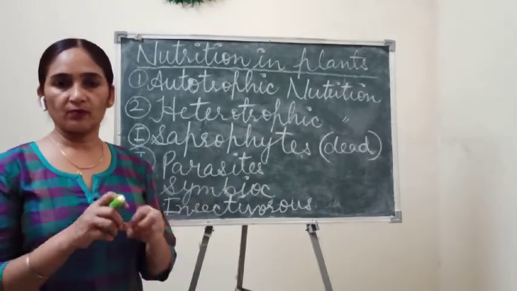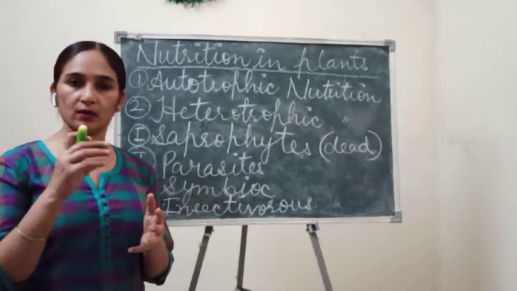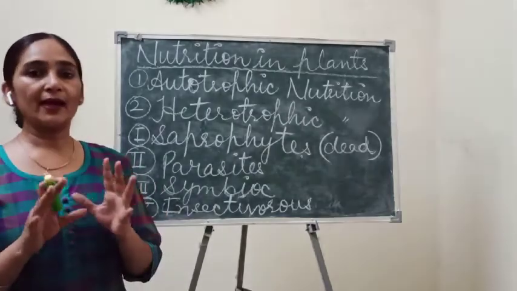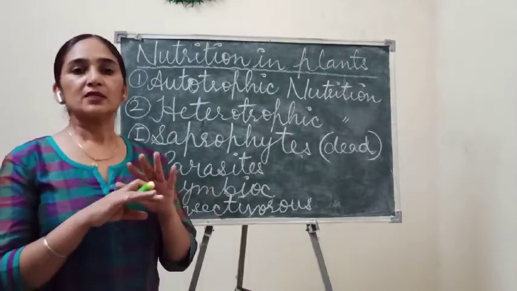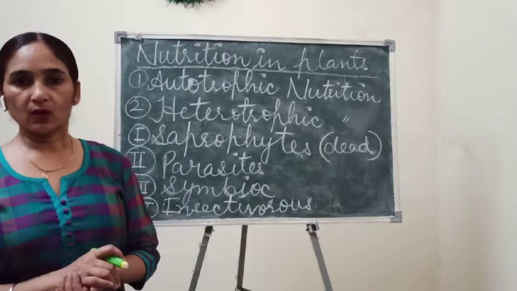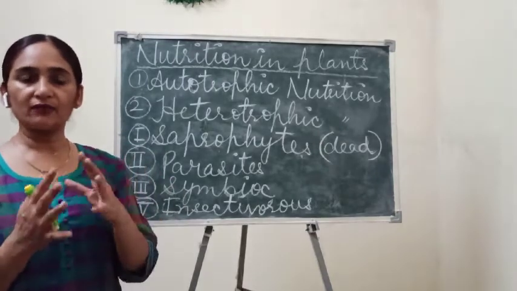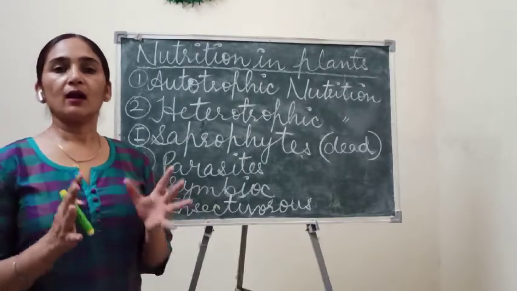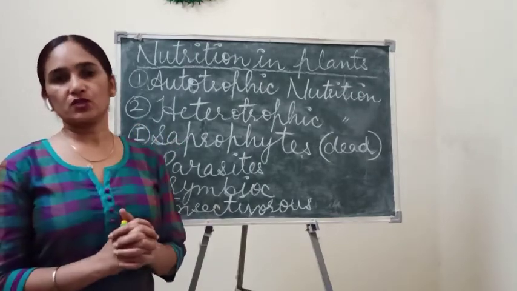They can absorb water and other nutrients also, and fungi also provide space to the algae to grow properly. Okay, so both are giving benefit to each other, so that's why they are in a symbiotic relationship.